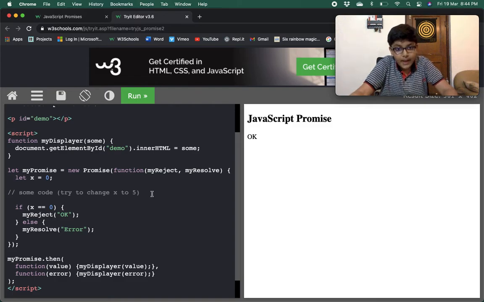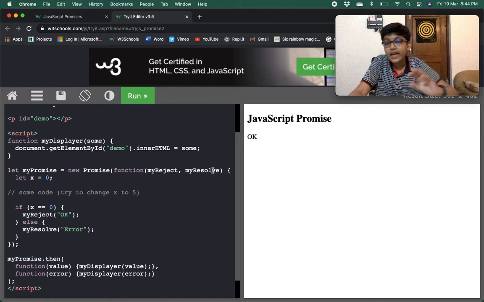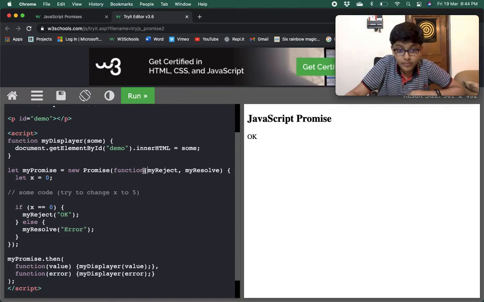So what is happening? The name of the method could be anything. It is not compulsory to keep it my reject or my resolve. Over here the first one is my reject, so whenever you call my reject, this method would be executed, and whenever you call my resolve, this method would be executed.